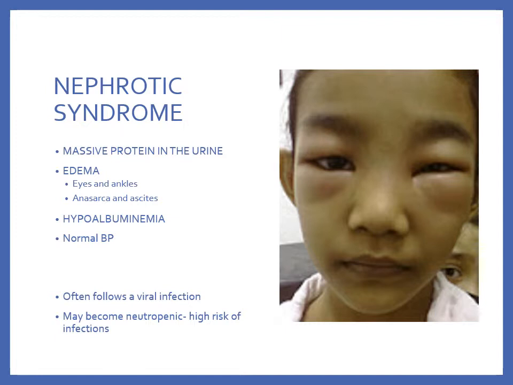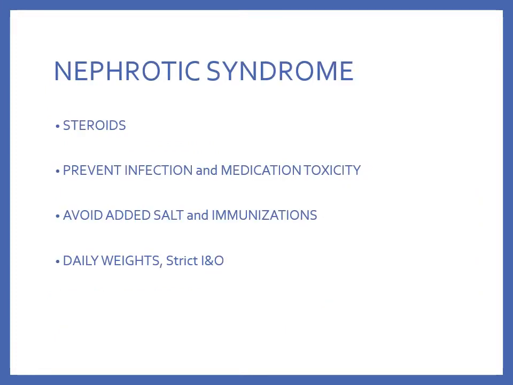Diuretics are not effective in nephrotic syndrome. Steroids, however, will reduce the protein leaking from the kidney as well as edema. Our goals include preventing medication toxicity and preventing infection. Avoid adding salt to foods whenever edema is present.